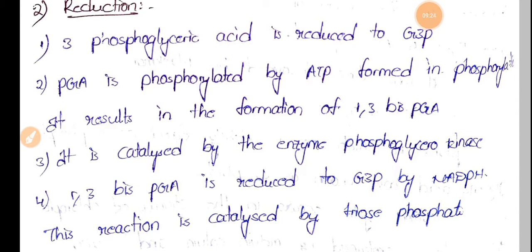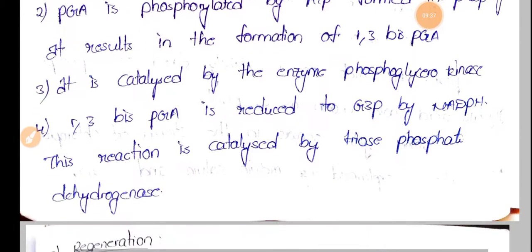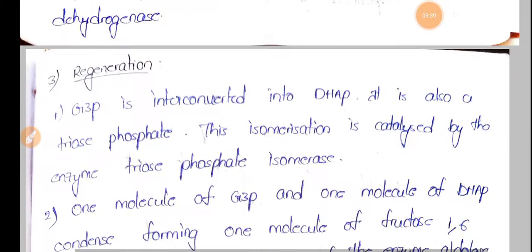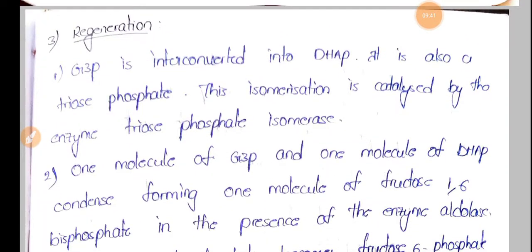In the regeneration phase we'll see trioses, tetroses, pentoses, hexoses and all. So let's see how this glyceraldehyde 3-phosphate carries out the regeneration phase.